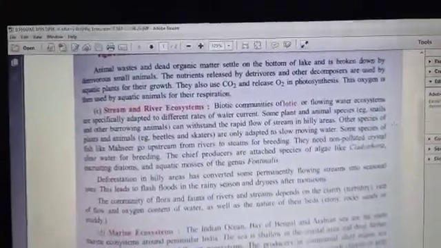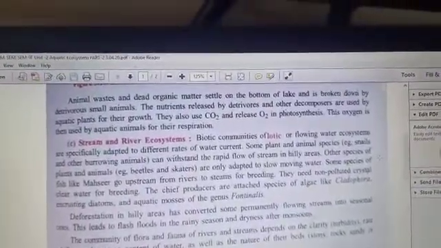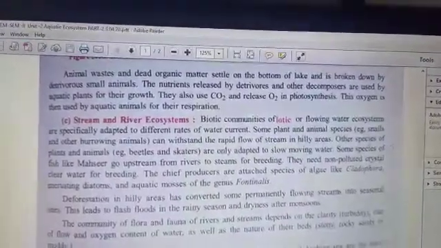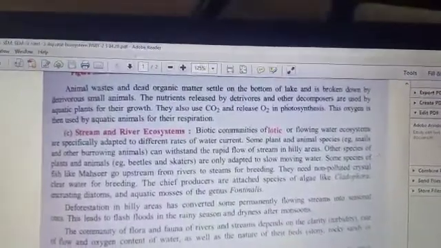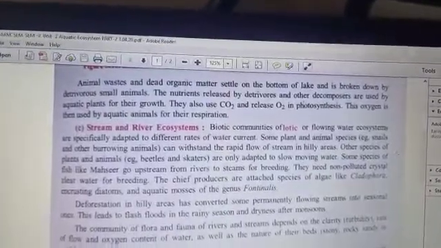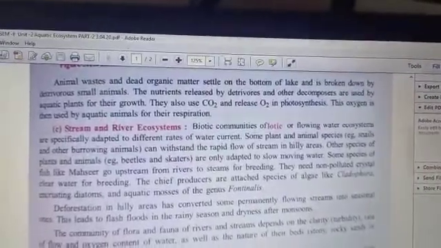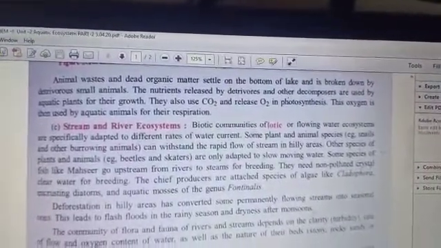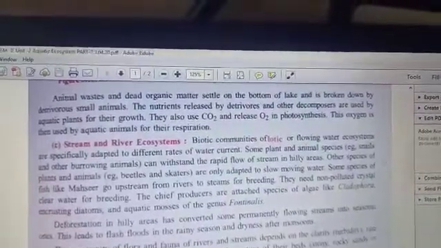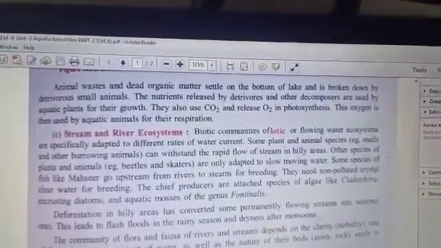As you know, we divided it into freshwater ecosystems and marine ecosystems. In the freshwater system, we discussed ponds, lakes, wetlands, and bogs. These are the standing water, or lentic, and running water, or lotic, that is river, stream, and spring. This is the classification of the freshwater ecosystem. In the marine ecosystem, I told you about brackish water, that is delta and estuary, and the saline water system also, coastal shallows, coral reefs, and deep ocean. So these are the classification of aquatic ecosystem.